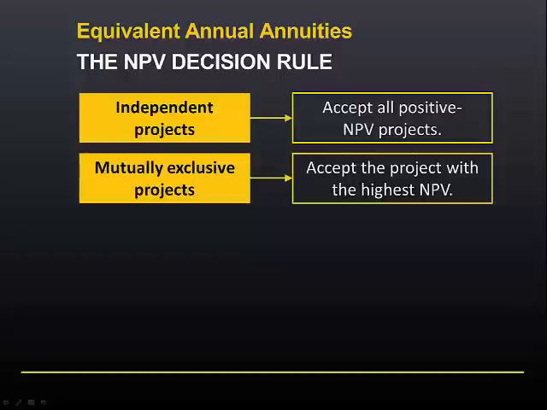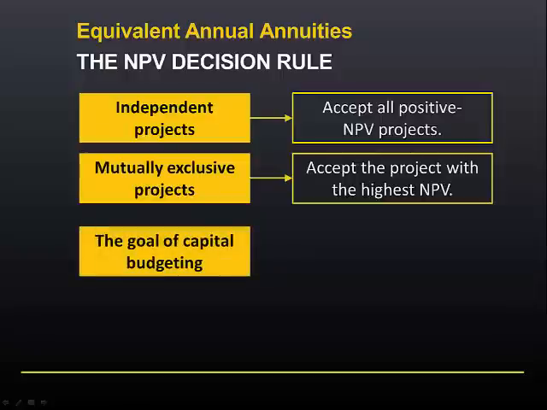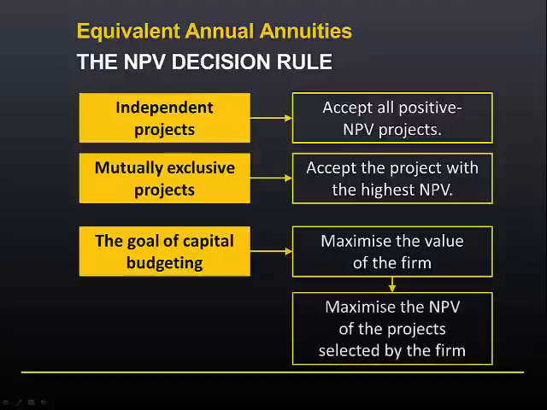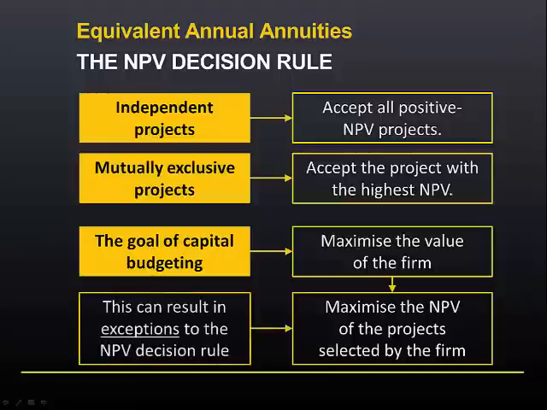You also will recall from the beginning of this topic that the goal of capital budgeting is to maximize the value of the firm and therefore to maximize the NPV of the projects selected by the firm. However, this can result in exceptions to the NPV decision rule.